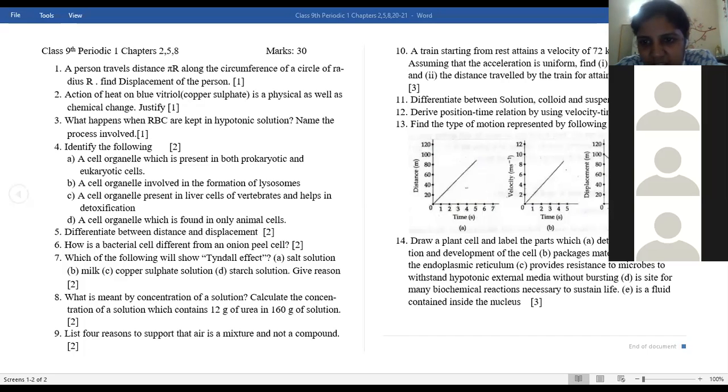At 1 second, what is the displacement? 80 we can consider. For 2 it is 60. Then for 3 you have to find out. Every time you will get the constant velocity. Yes, ma'am. So constant velocity means uniform motion.